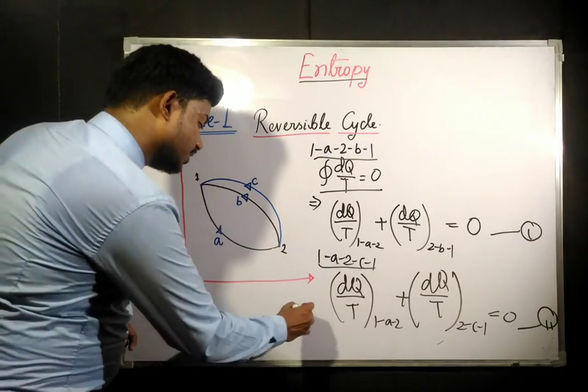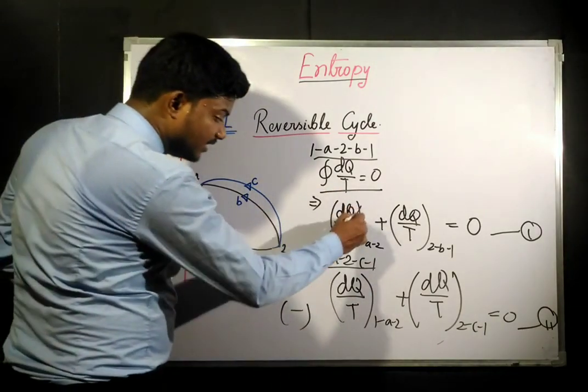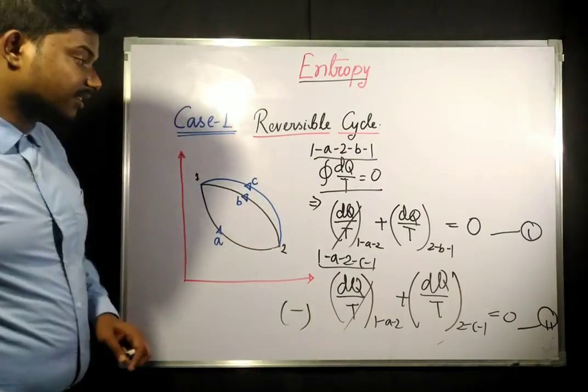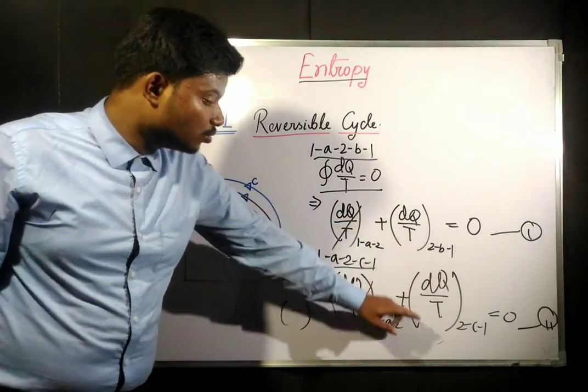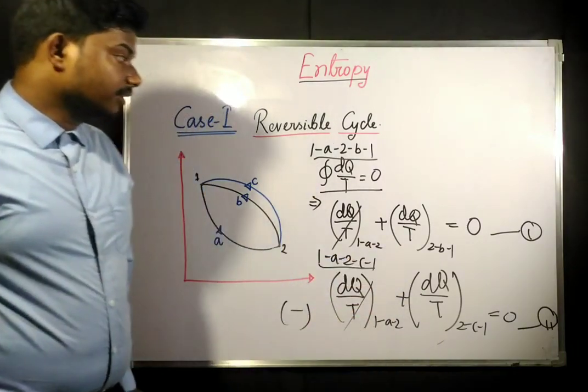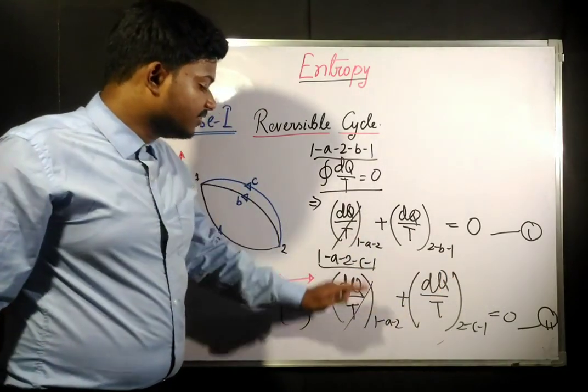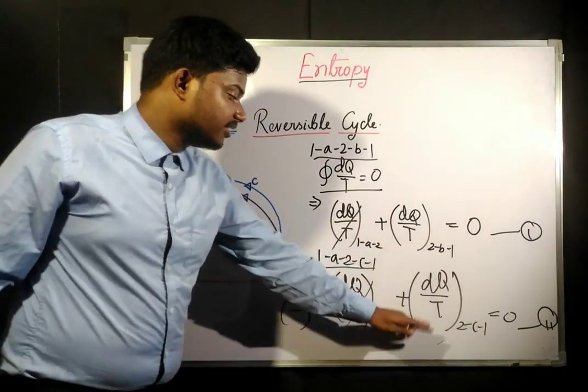Now if you subtract equation 2 from equation 1, what is going to happen? This thing and this thing are going to get cancelled. We are subtracting equation 2 from equation 1. Now what will be remaining? The remaining thing will be this minus this equal to 0. This and this will be cancelled out.